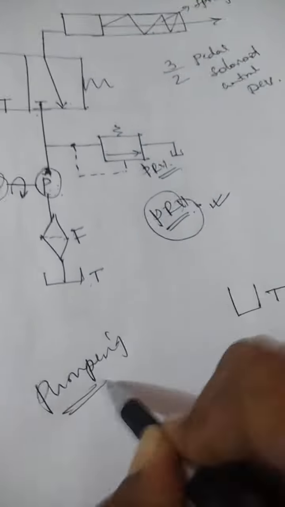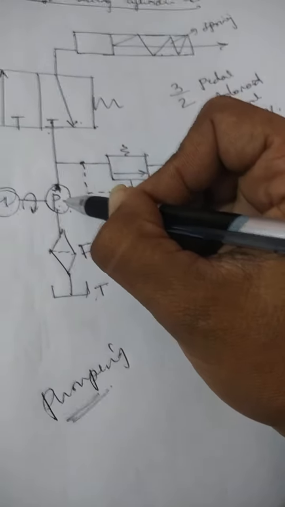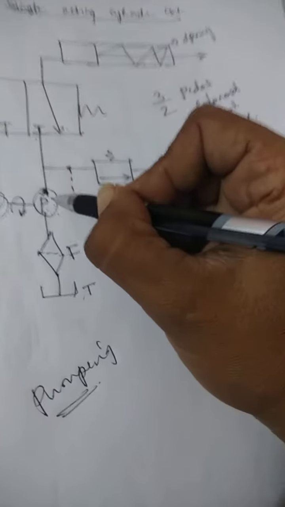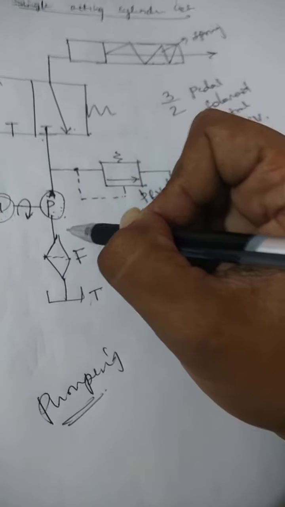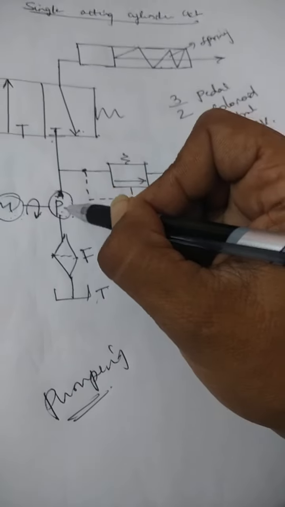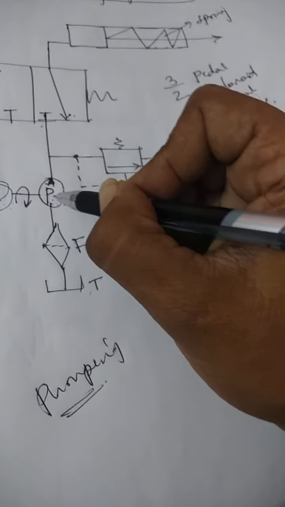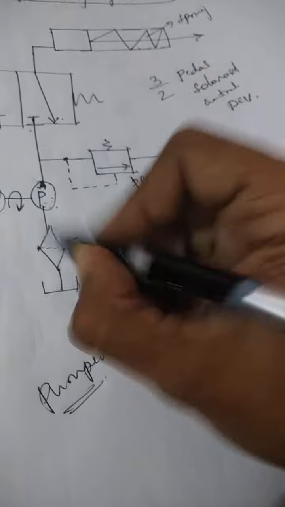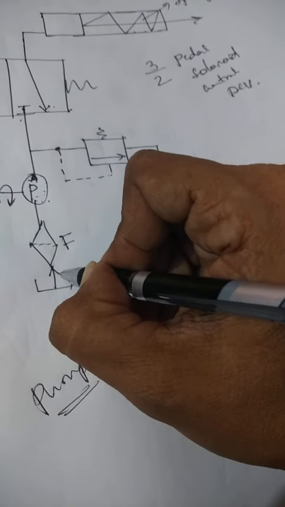Pumping action means here the almost vacuum is created due to the movement of the piston from one end to another end, maybe from the bottom dead center to the top dead center, or the top dead center to the bottom dead center. Due to the movement of the piston, the pump is exhibiting a property of a vacuum. Due to that creation of the vacuum, the fluid is sucked from the tank. Therefore, the amount of the fluid is sucked from the tank and it is moving into the filter.